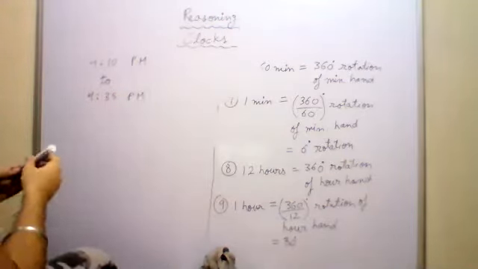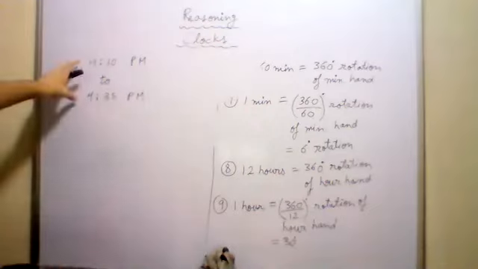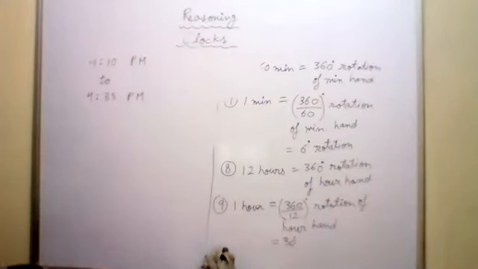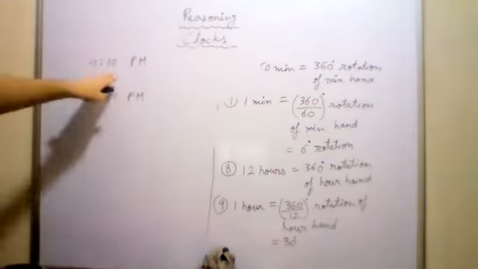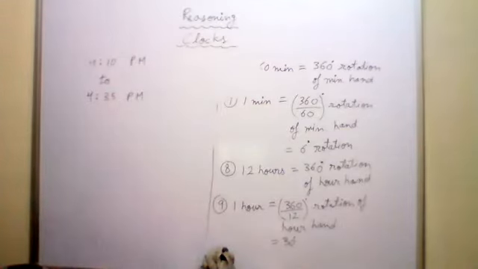What is the angle covered by the minute hand in this time? Earlier the time was 4:10 p.m. Now the time is 4:35 p.m. You have to tell me the angle covered by the minute hand. Yes, 4:10 to 4:35. Sir, 150 degree.